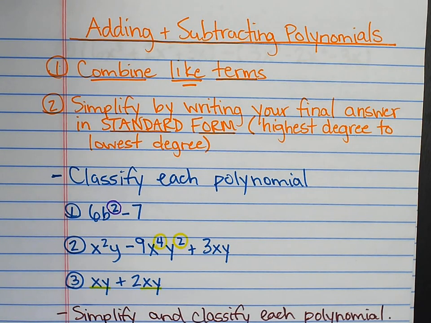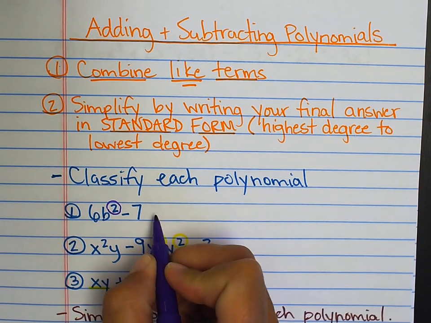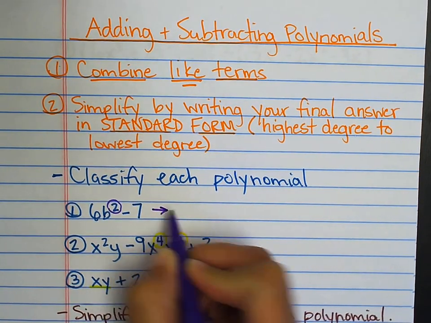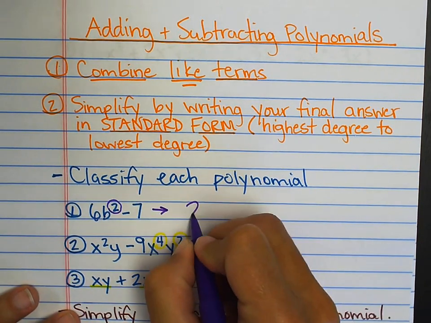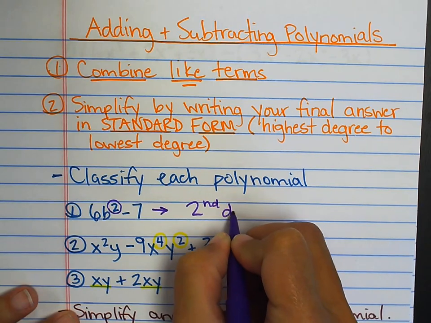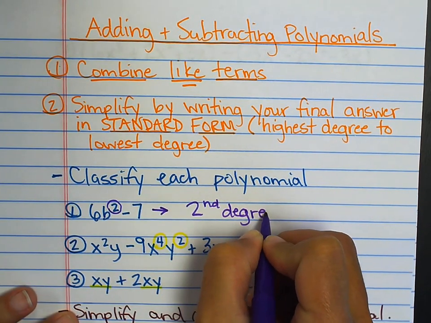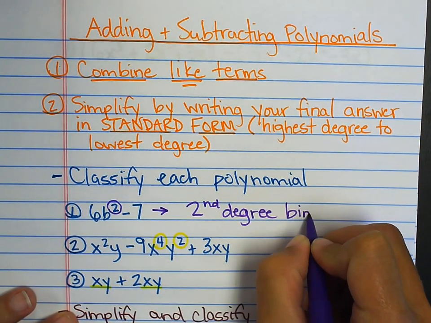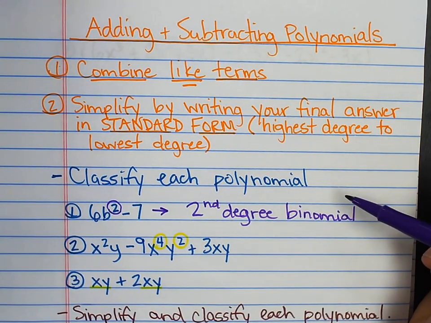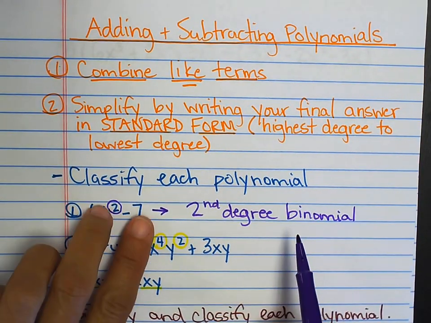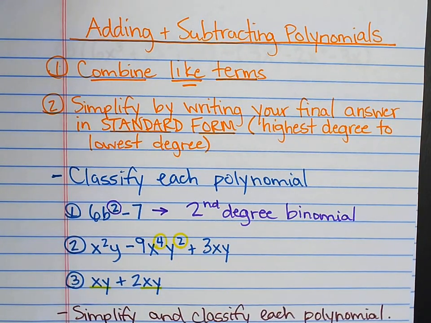There are also two terms, as we discussed in the vocab, that is going to be called a binomial. So this would be referred to as a second degree binomial. Remember, mono is 1, bi is 2, tri is 3. Okay, let's look at the next one.